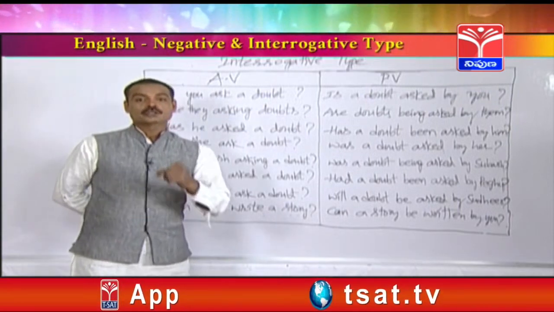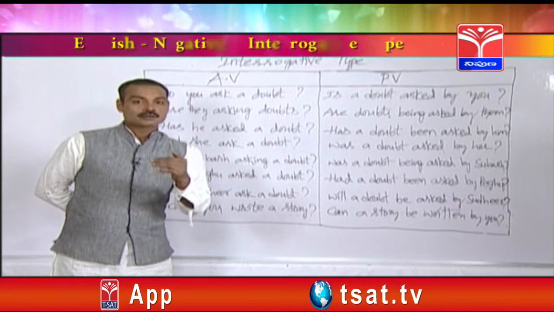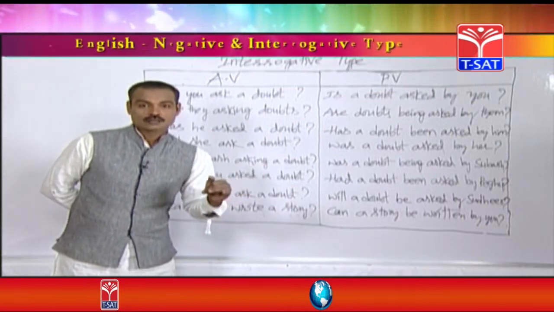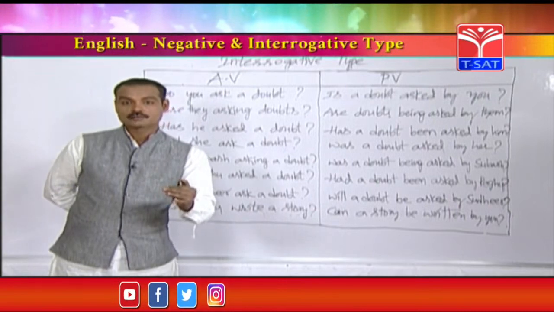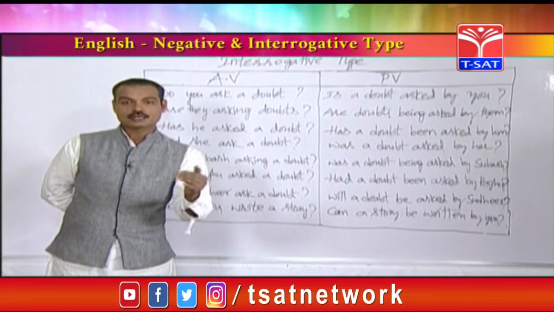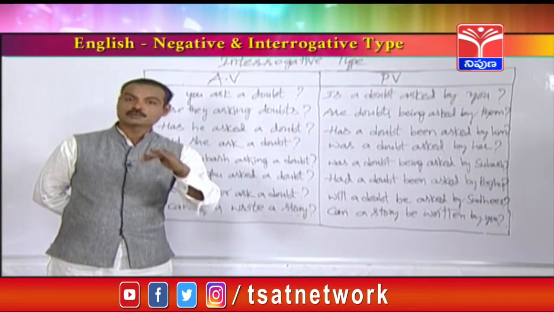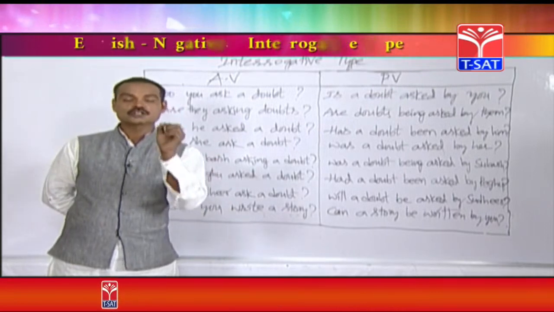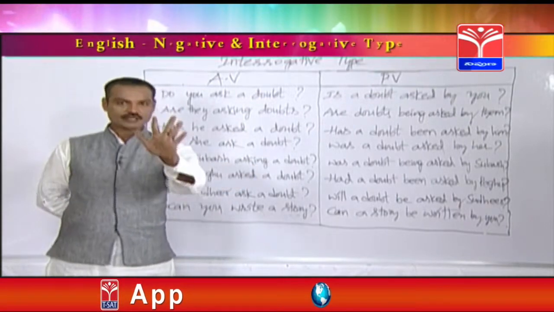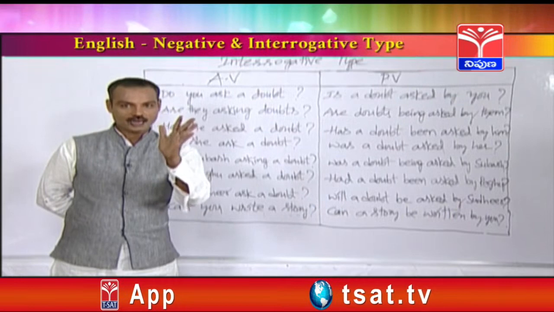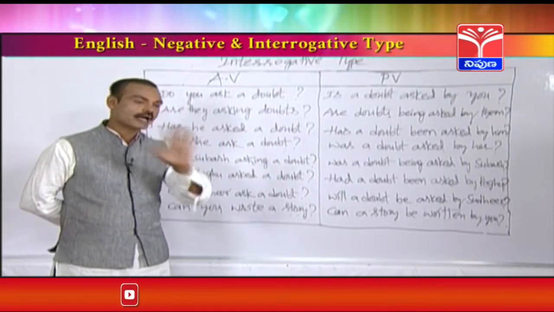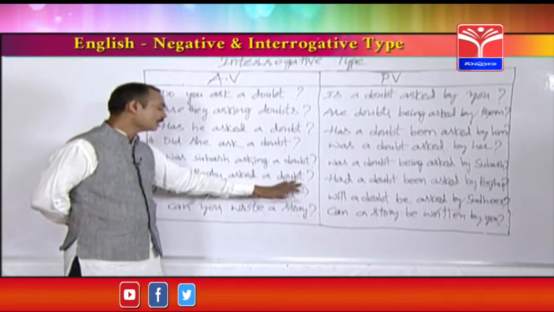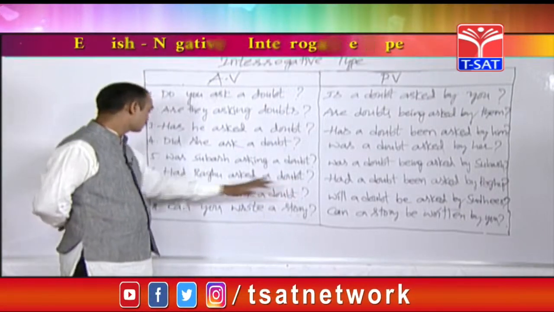For example, if two options have been started with had, there is no chance at all, because in past perfect tense, for plural or singular object, had only should be used. So if the active voice starts with had, the passive voice should also start with had. Please remember that. There won't be any changes for singulars and plurals.